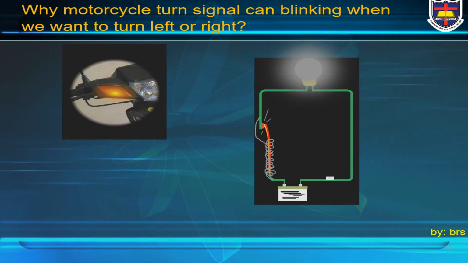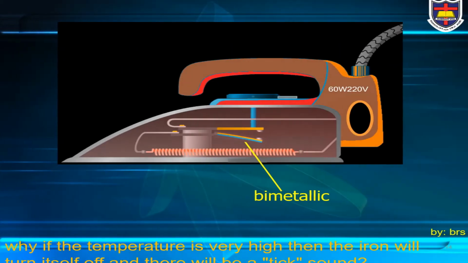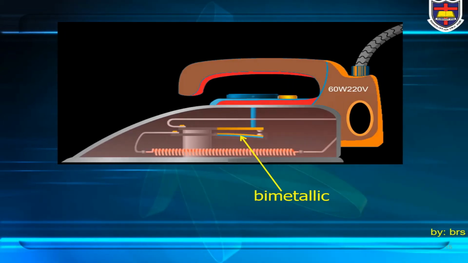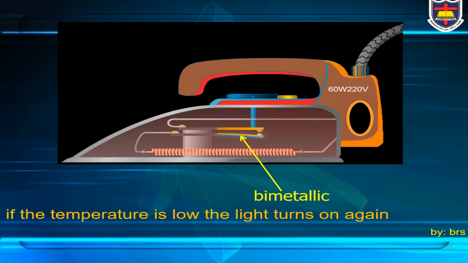Why can the motorcycle turn signal blink when we want to turn left or right? Why, if the temperature is very high, will the iron turn itself off and there will be a tick sound? If the temperature is low, the lights turn on again.